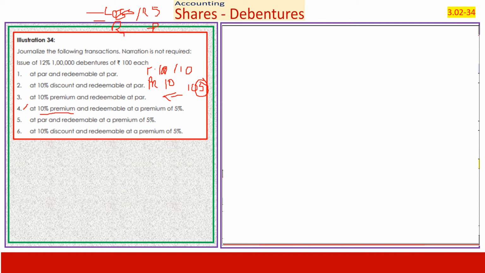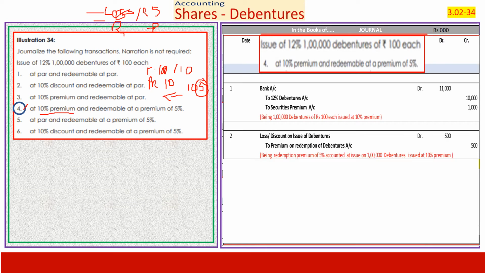We will take the transaction and see it specifically. 10% premium, one part we will take. Then the redemption premium booking we will take and see how it works. Case 4: it is issued at 10% premium. Let us do the entry for issue.